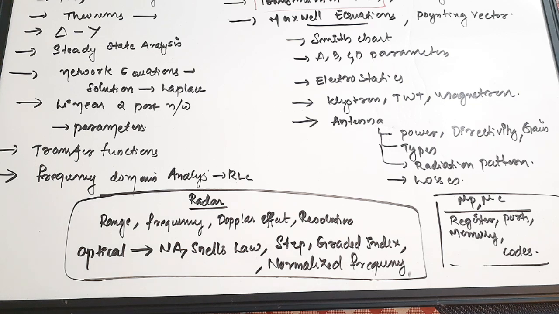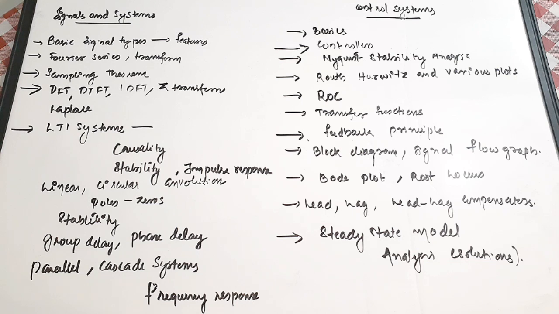Next we are going to see about control systems and signals and systems. These are two subjects, signals and systems and control systems. Okay, so these are another two subjects from where you can expect a little bit tough questions. Okay, so the earlier ones, from my point of view, analog circuits or EDC or digital or EMT, microwave and antenna, radar, optical, microprocessor, microcontroller, from these areas you can find questions that can be tough, but not really very tough.